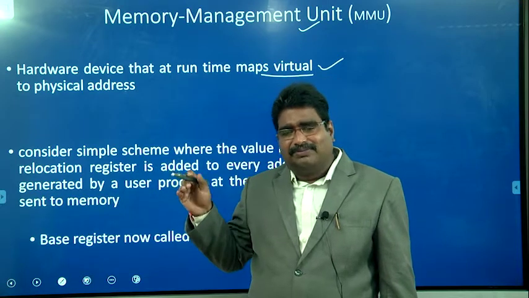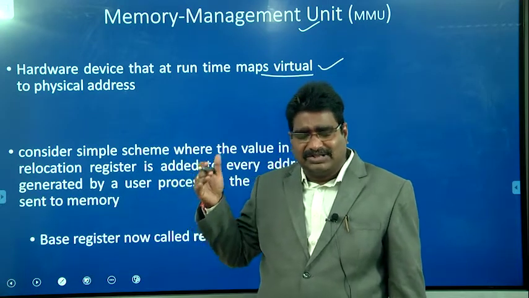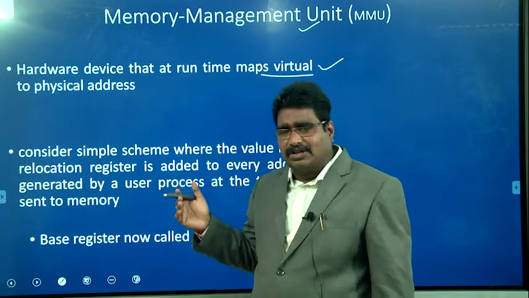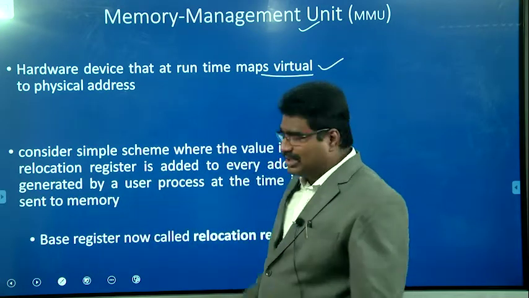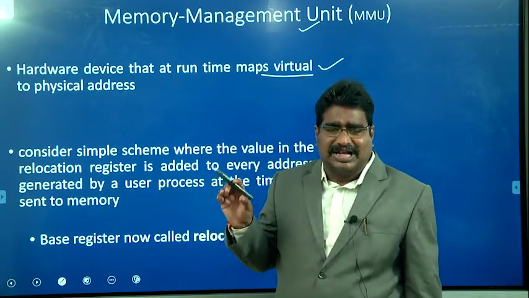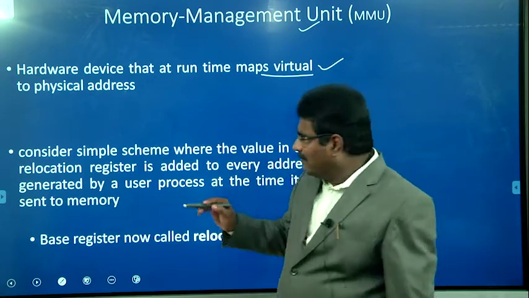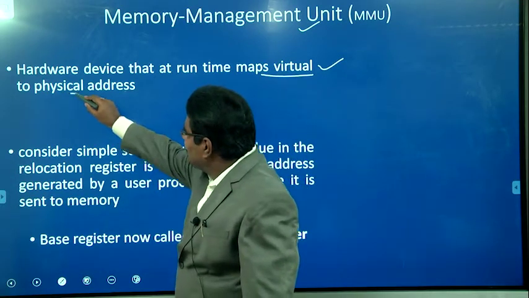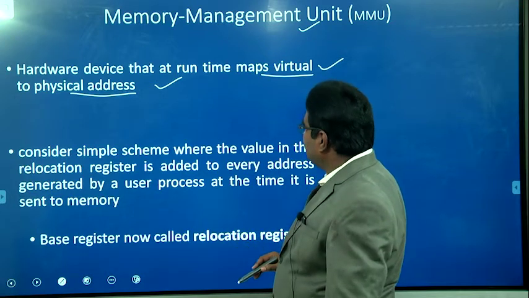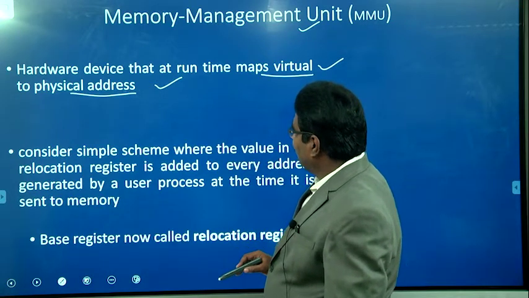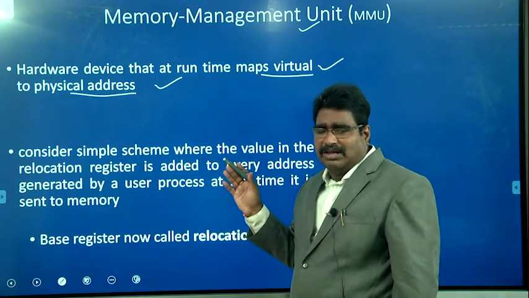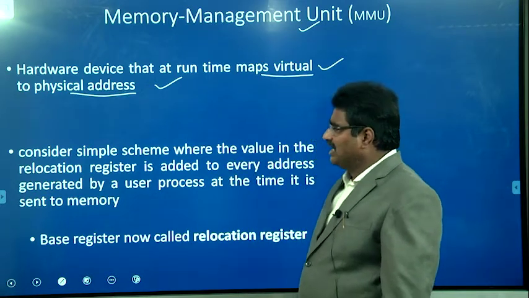Based on the beginning of the program, the instruction address is represented as the logical address. It is also called the virtual address, and where these instructions or data are actually available in the primary memory is represented as the physical address. So the memory management unit is a hardware device that simply maps the virtual or logical address to the physical address.